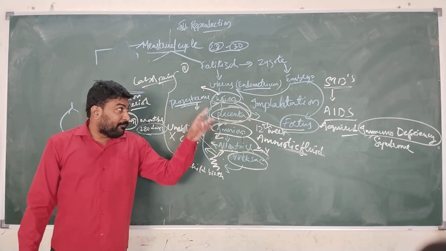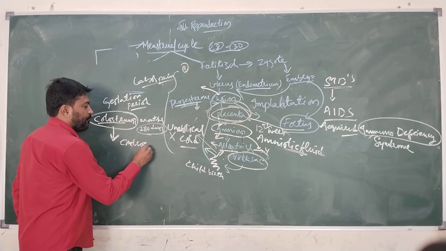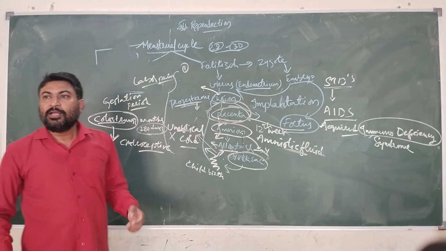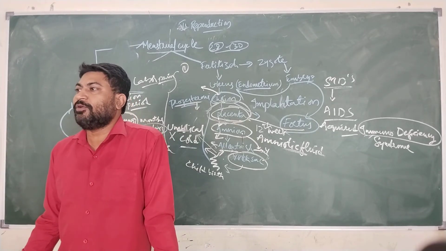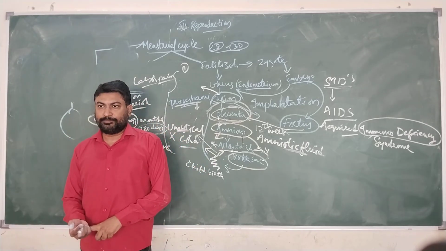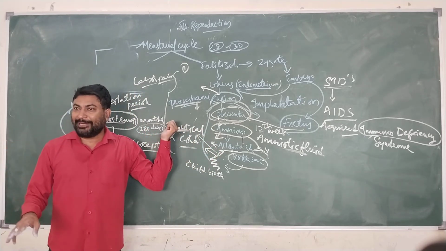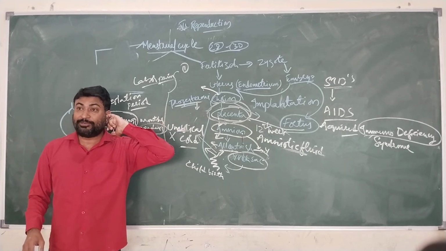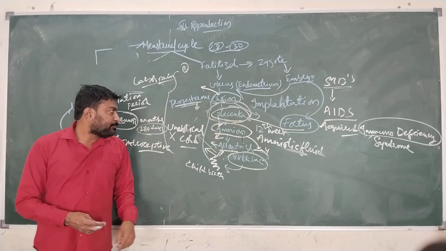And we have another topic which is called contraceptive methods. Contraceptive means avoiding pregnancy during the menstrual cycle, and the methods by which we adopt this are known as contraceptive methods. If a married person doesn't want any pregnancy, then they have to go for contraceptive techniques with the help of some material.